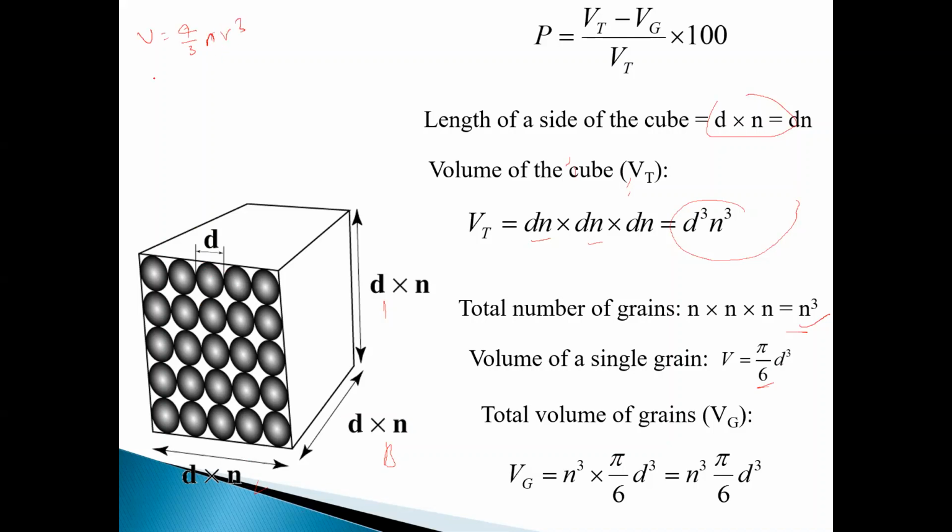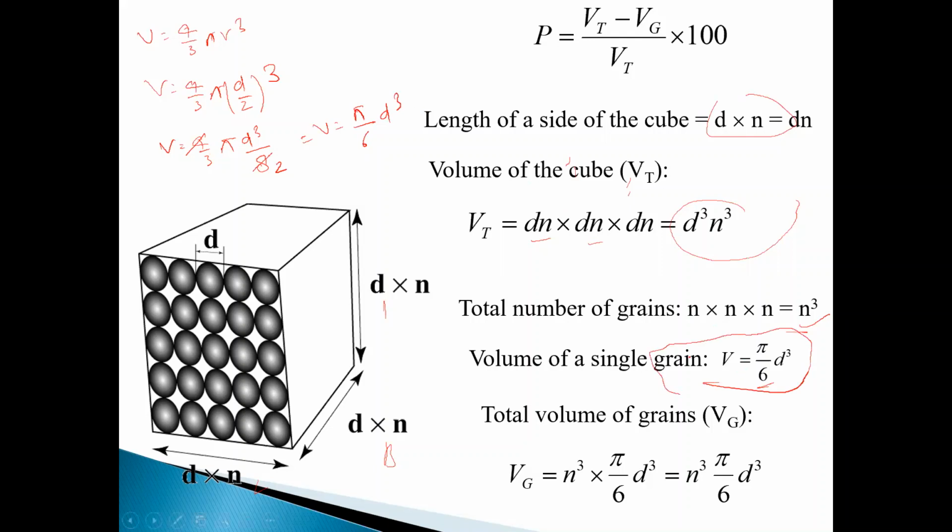If you convert r into d, r is equal to d by 2, so V will be 4 by 3 pi times d cube by 8. 4 by 8 is 1 by 2, so this becomes pi by 6 d cube. This is what is written here.